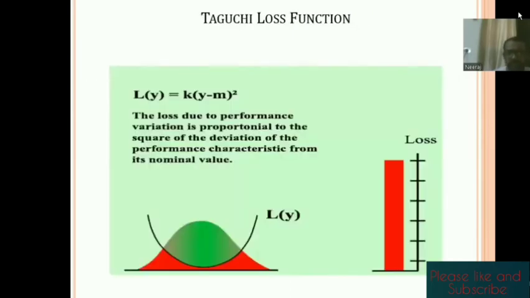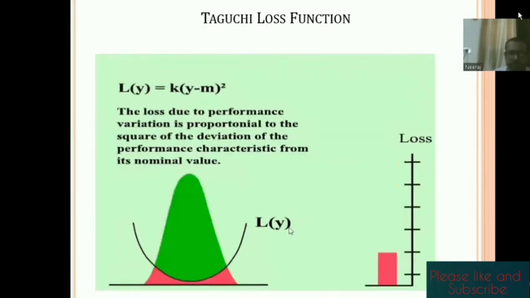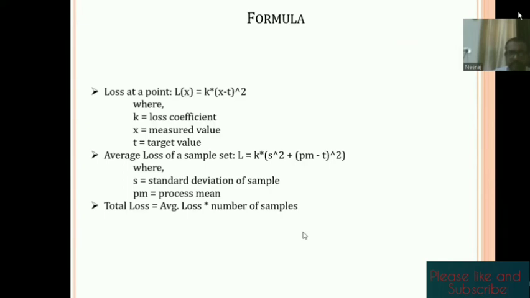This is the quality loss function, which is basically the loss due to performance variation, proportional to the square deviation of the performance characteristic from its nominal value. There are four different things which explain the formula.